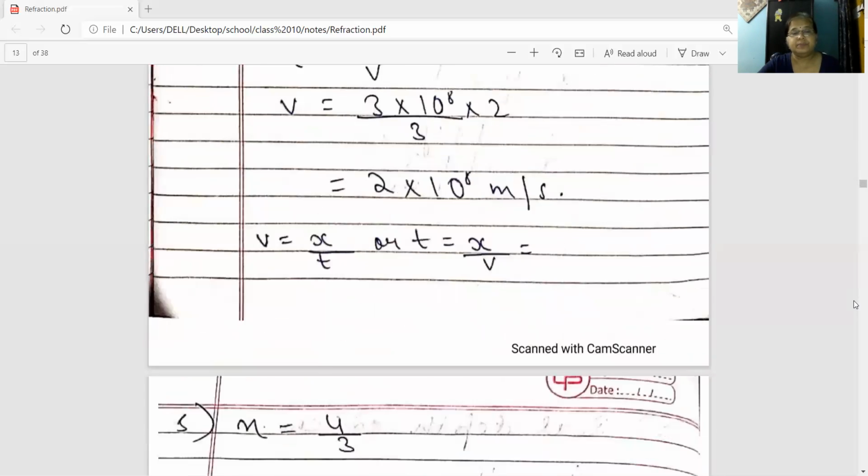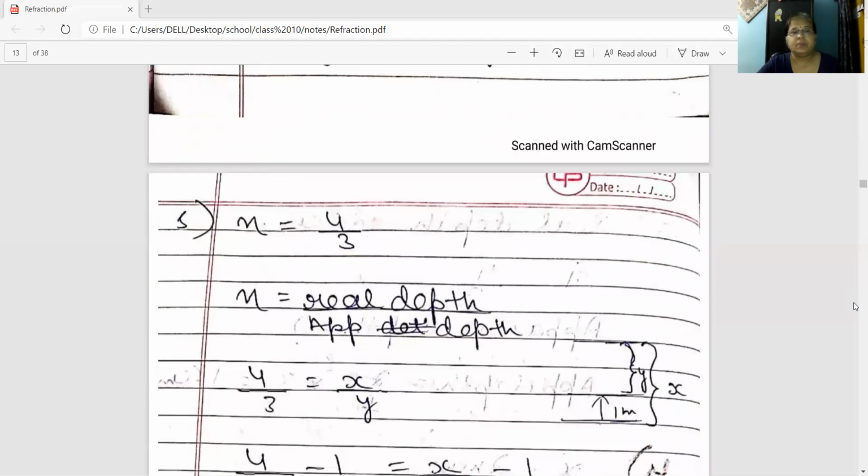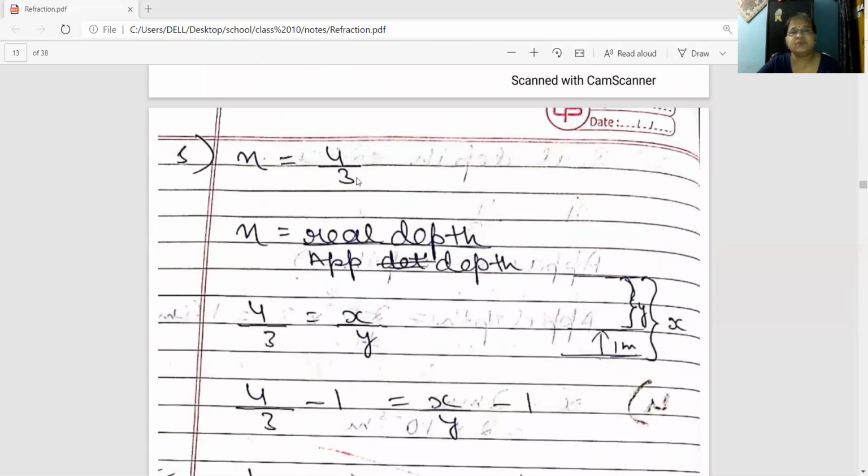Come to the solution. See here, refractive index is 4 by 3, right? Refractive index, we know, is real depth by apparent depth. Real depth is x, apparent depth is y. So 4 by 3 equals x by y. Subtract 1 on both sides: 4 by 3 minus 1 is x by y minus 1.